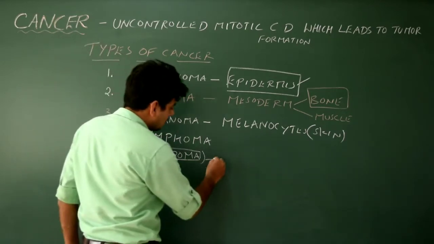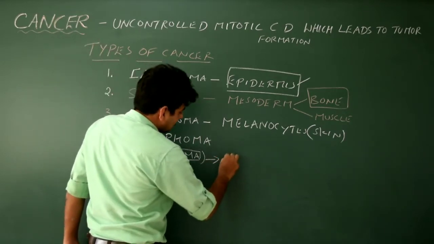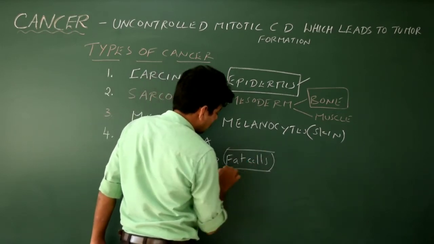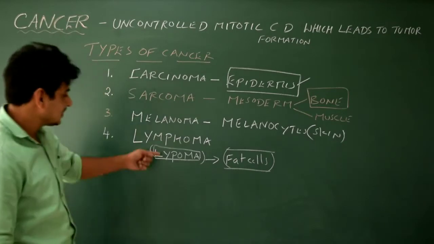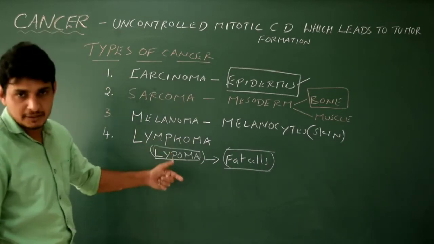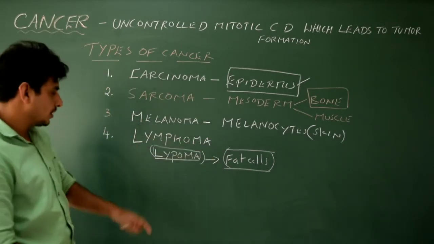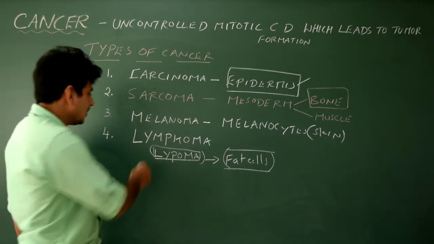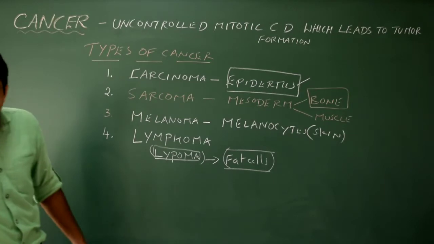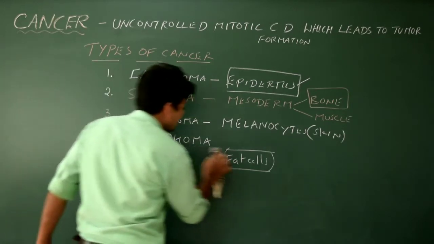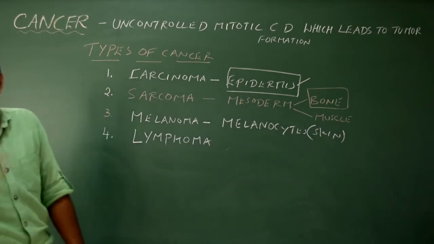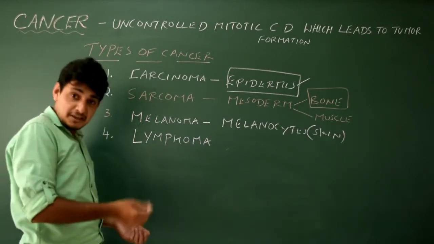What is lipoma? Lipoma is nothing but the fat cells actually aggregate and form a lump. Got it? So that is nothing but lipoma. Lipoma means lipid, that is nothing but fat cells. Because beneath our skin there is fat layer actually. You know that. What is this lymphoma? Lymphoma is the cancer of lymph organs. You take spleen, you take the thymus.